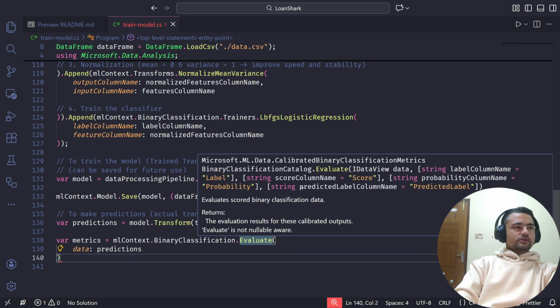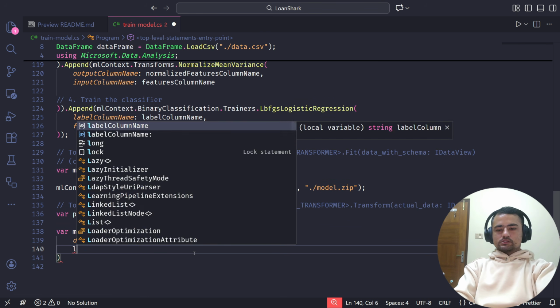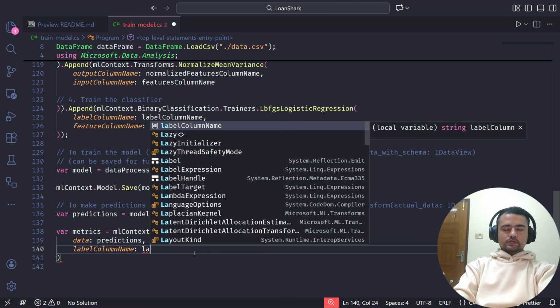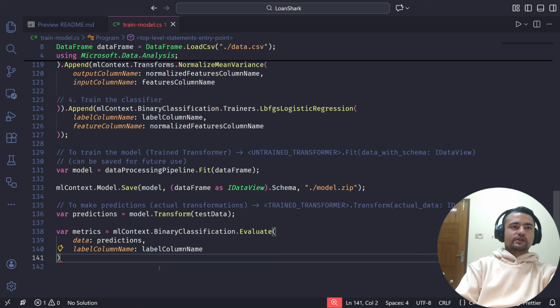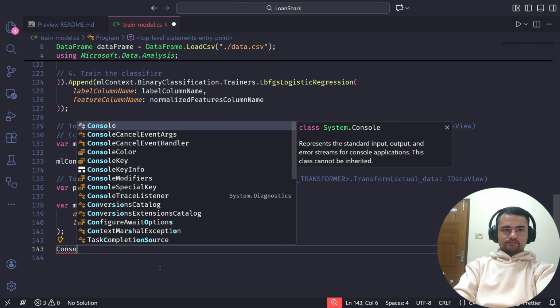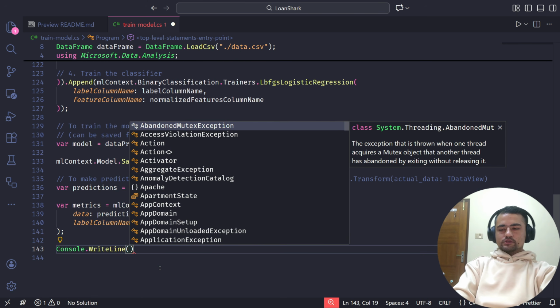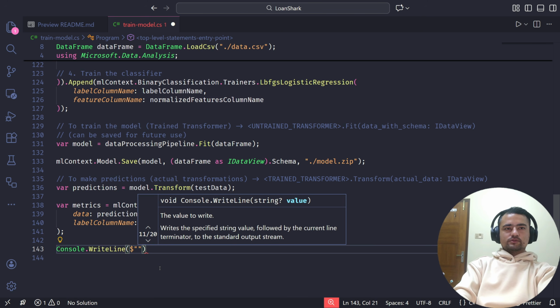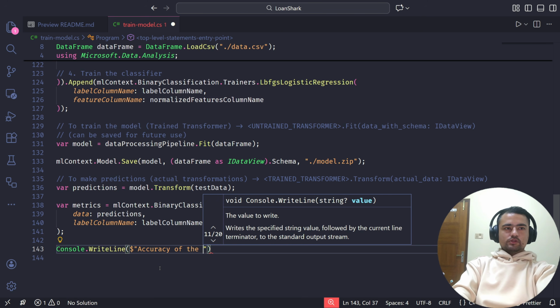Now in our case we don't have to change anything except the label column name, because it's not label. We already have that saved as label column name, which is status in our case. So let's just evaluate and see the metrics also. From the metrics, there are a lot of things we can see, but I will just show you the accuracy of the model.